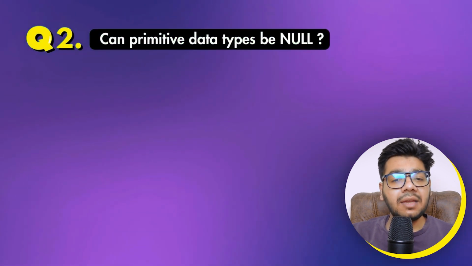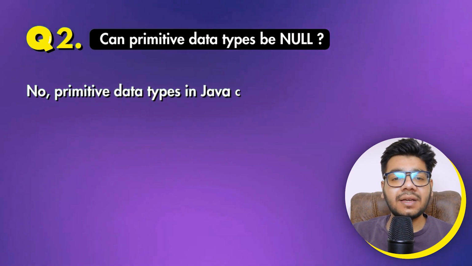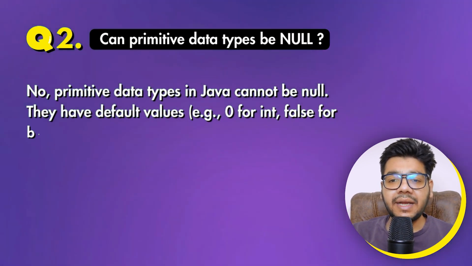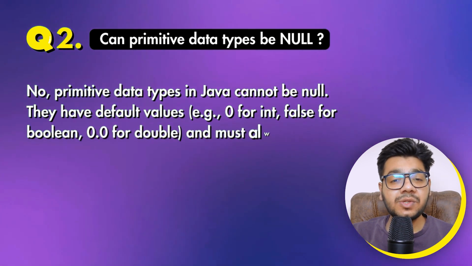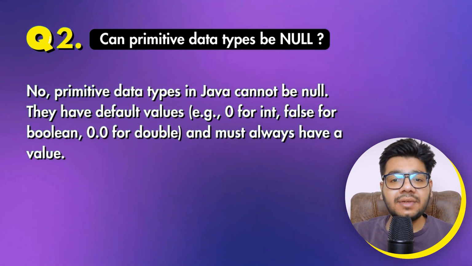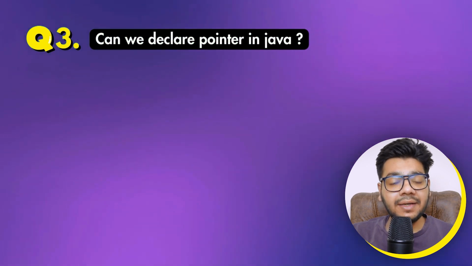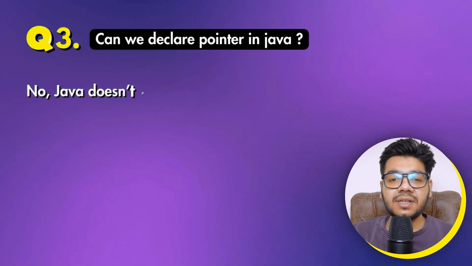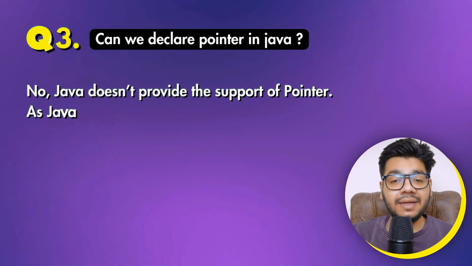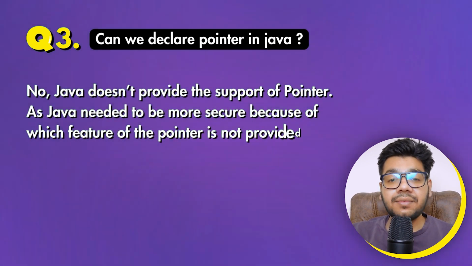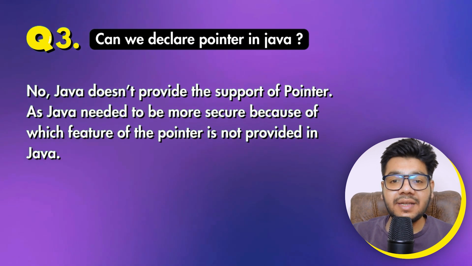Question 2 is, can primitive data types be null? No, primitive data types in Java cannot be null. They have default values. Example, 0 for int, false for boolean, 0.0 for double, and must always have a value. Moving to the third question, can we declare a pointer in Java? No, Java doesn't provide support for pointers, as Java needed to be more secure, because of which the feature of the pointer is not provided in Java.